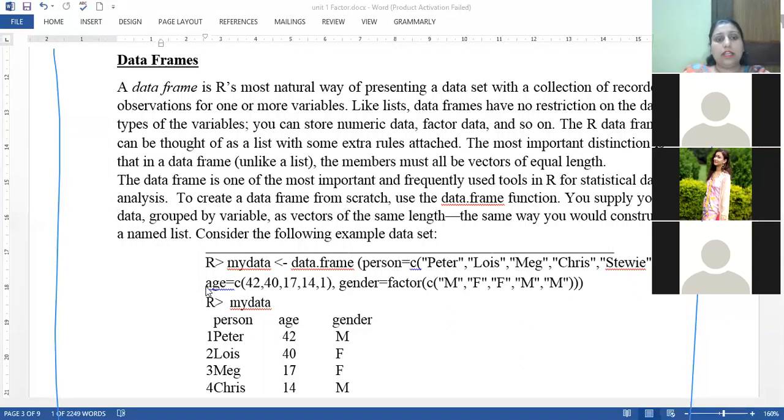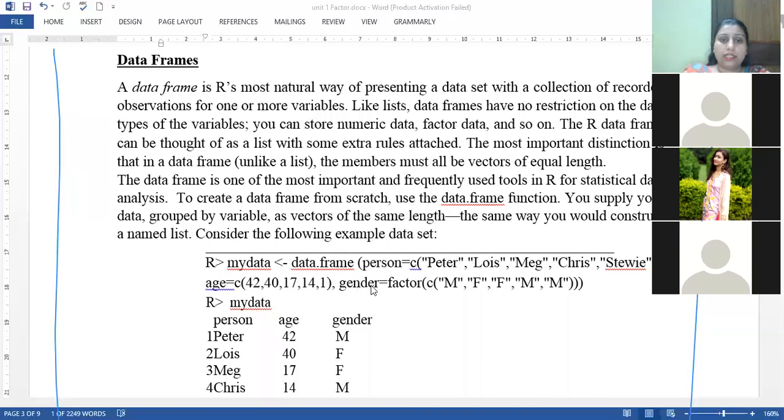Second, we took the age of the respective person. To take an age, we again take a vector, and in this vector 5 numerical values are available, and these values denote the age of a particular person. Now the next one is gender.